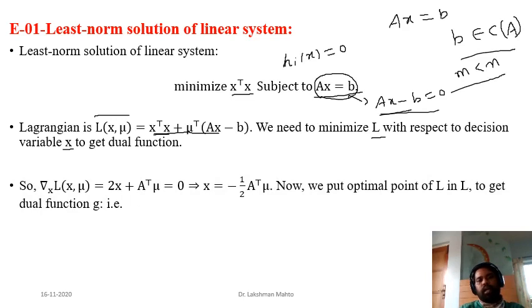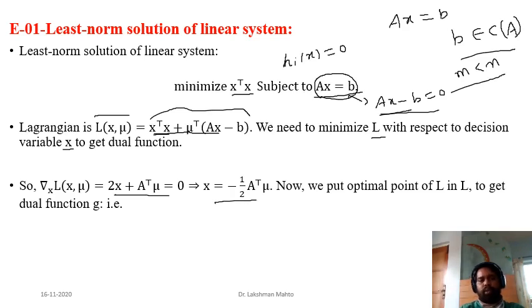Now here it is a very nice function. What kind of function? This one is a quadratic function, and we know from calculus class that a quadratic function is always differentiable. So we can differentiate this function with respect to x by finding the gradient. If you set this gradient equal to 0, you get an optimal solution for this Lagrangian with respect to the primal variable x, and that is x equal to negative half of A transpose mu.